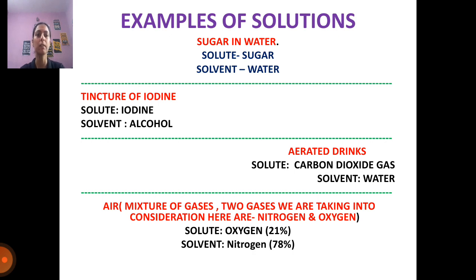Second example is tincture of iodine. See, tincture of iodine is obtained when we mix alcohol and iodine together. In that case, what we get? We get the tincture of iodine. In this, the quantity of iodine is less, whereas the quantity of alcohol is more. So whenever I'm discussing tincture of iodine, the solute component is iodine, whereas the solvent is alcohol.